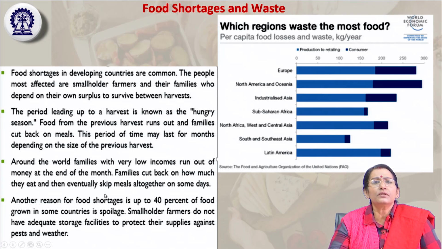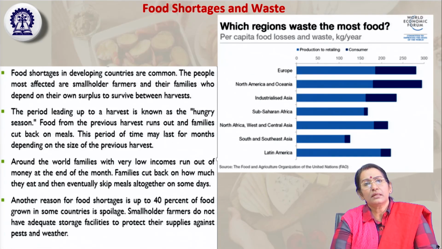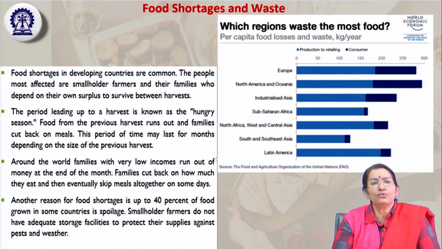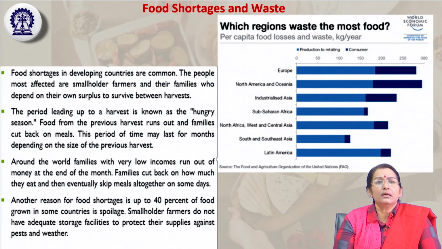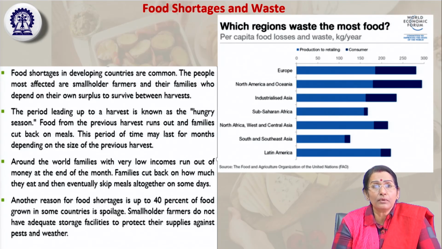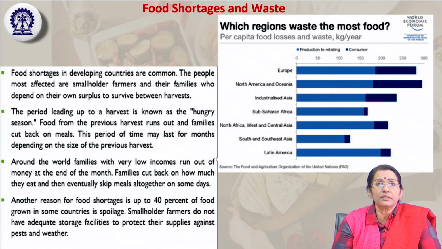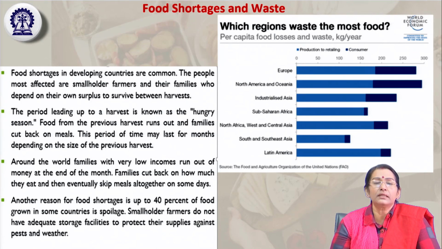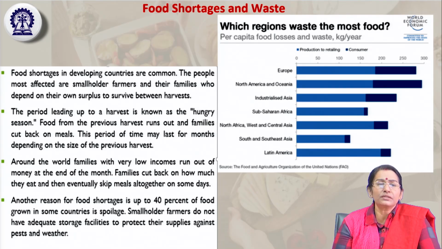Then another reason for the food shortage is again wastage. Around 40% of the food grown in the countries, or 40% of the shortage, takes place because of spoilage and wastage. Smallholder farmers do not have adequate storage facilities, like establishing a cold storage, preservation, or defreezing, all kinds of this.